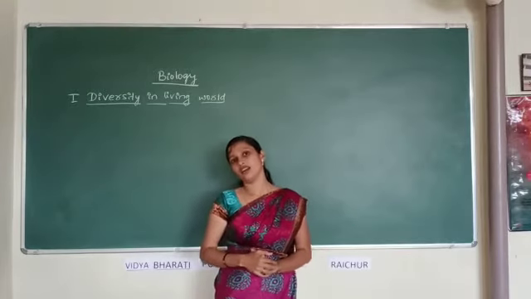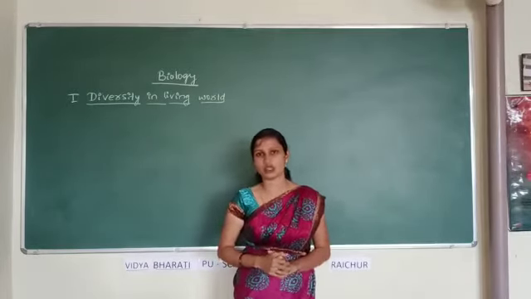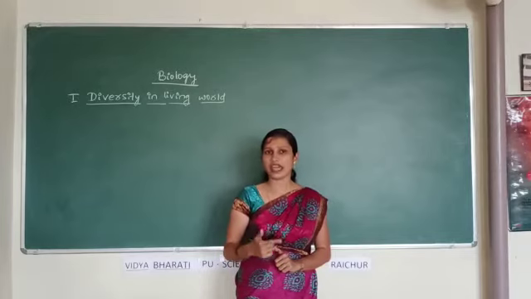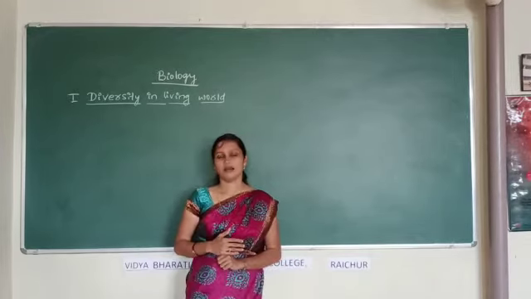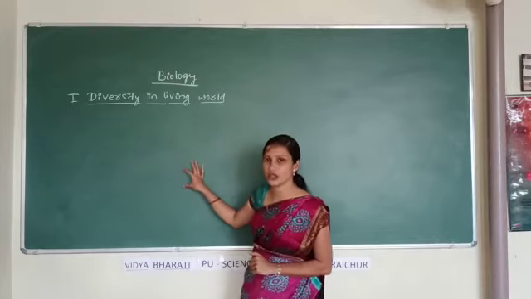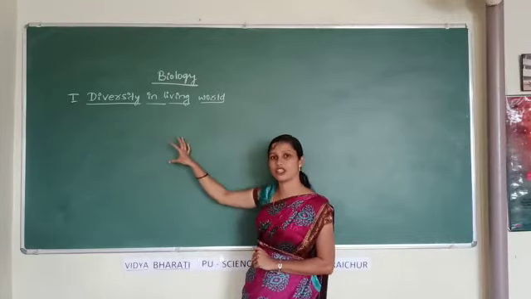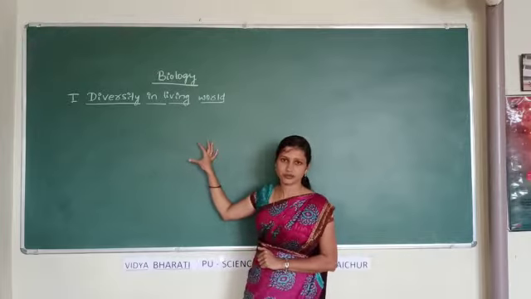Under vertebrates you have studied about the classes Pisces, Aves, Amphibia, Reptilia and Mammalia. But here in detail you are going to study the characteristic features of all these phyla.